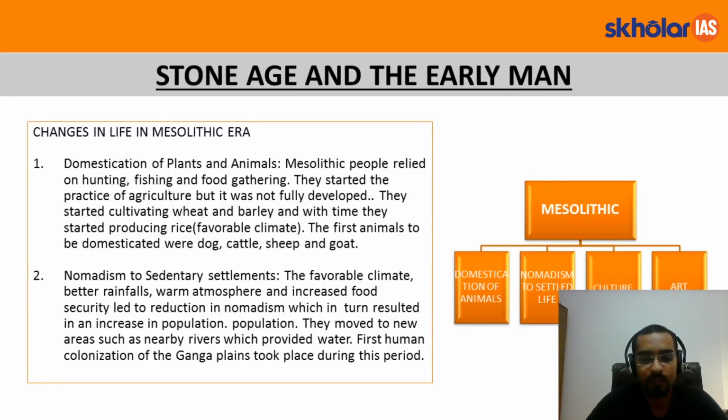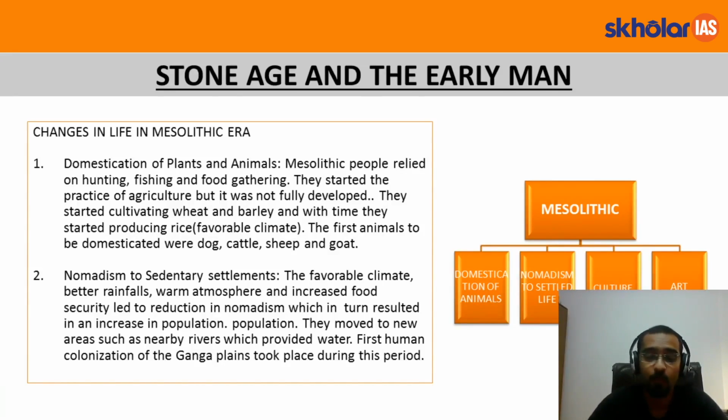Now comes the second point, that is nomadism to sedentary settlement. Favorable climate change, better rainfall, and a warmer atmosphere increased food security. This led to a reduction in nomadism. They used to roam around here and there in search of food, as they were hunters and gatherers. But with the development of agriculture, they started living a settled life. And with food security and increase in production, the population also increased, because they had more food at their disposal.